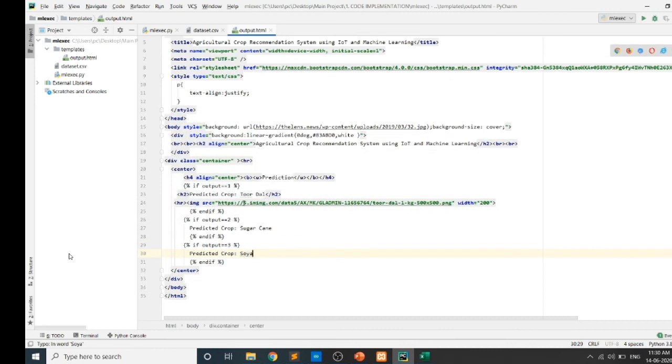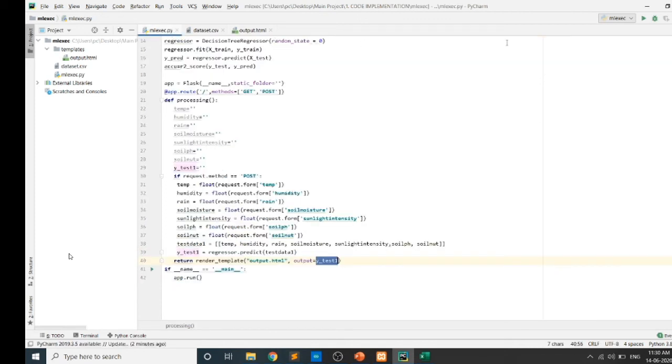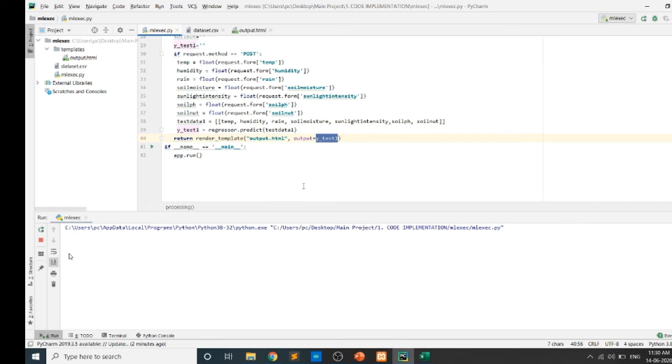Here we can see the predicted output, predicted crop. We have some images and some content through which we will be displaying the output. We can just now run this server. We need to turn on this server so that we can get the data from the front end, process the data and get the output. Let us wait for a few minutes so that the server gets turned on.